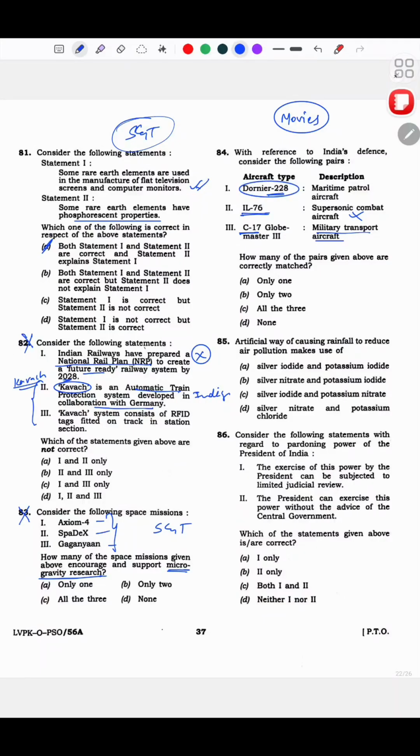So I was pretty clear on this question and I knew the answers, so I put only 2, and I was pretty sure in the exam itself that what I'm marking is correct. Now, this artificial way of causing rainfall to reduce air pollution makes use of what? See, this I marked A. This is correct. Basically, I know that iodides are used.